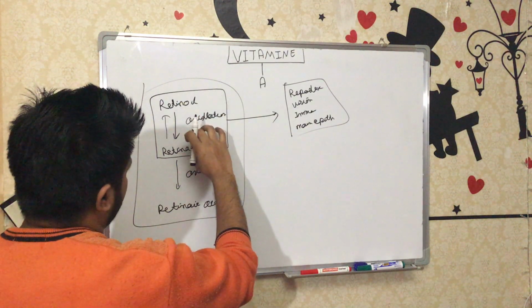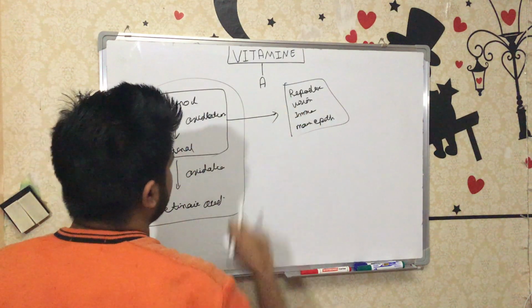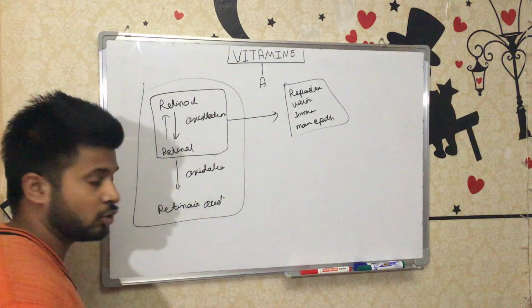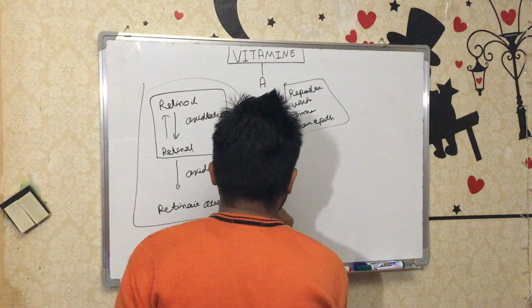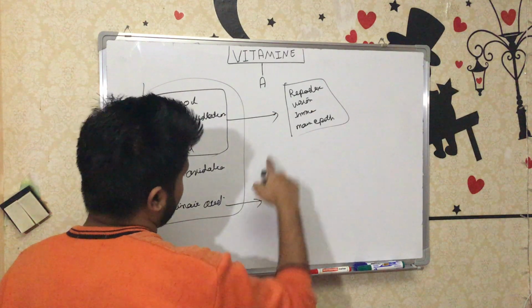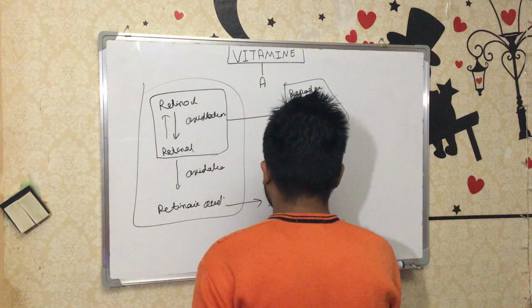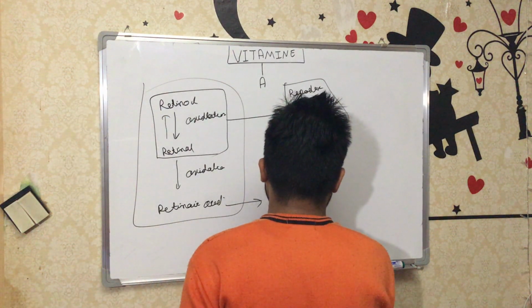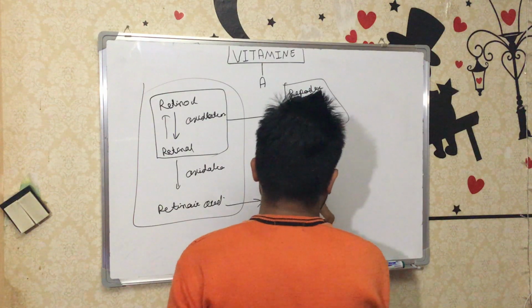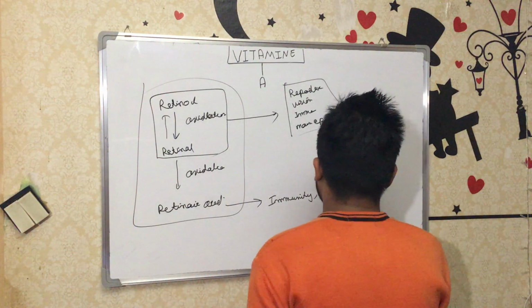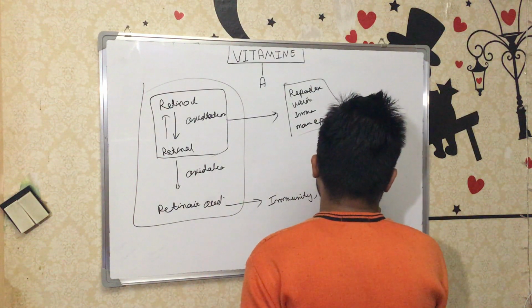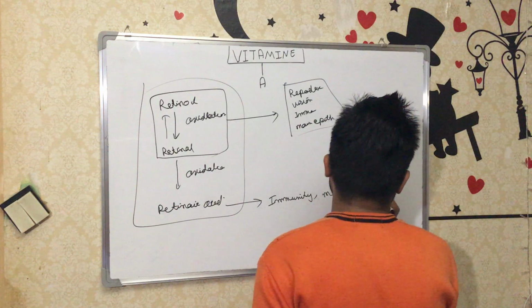Retinol and retinal can both carry out these functions. But retinoic acid does not take part in all the functions. It only takes part in immunity and maintaining the epithelium.